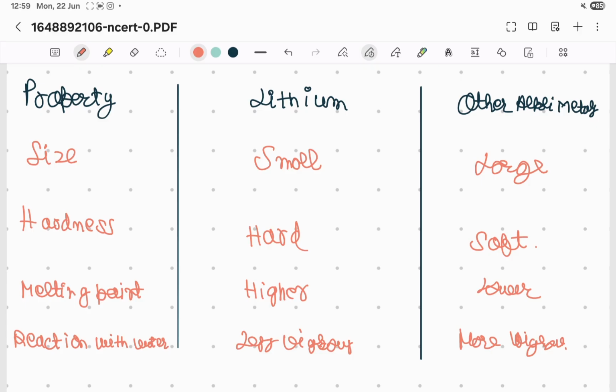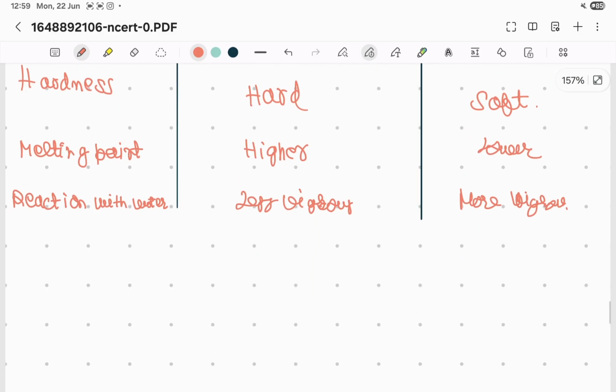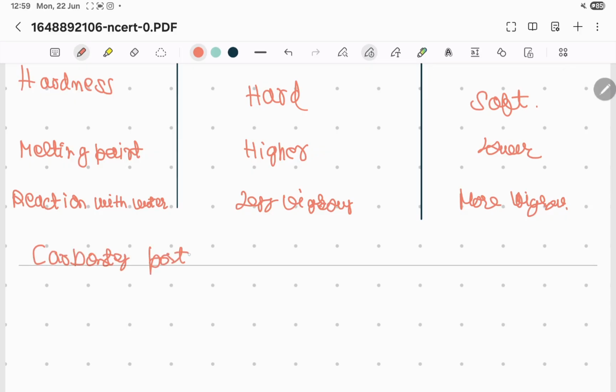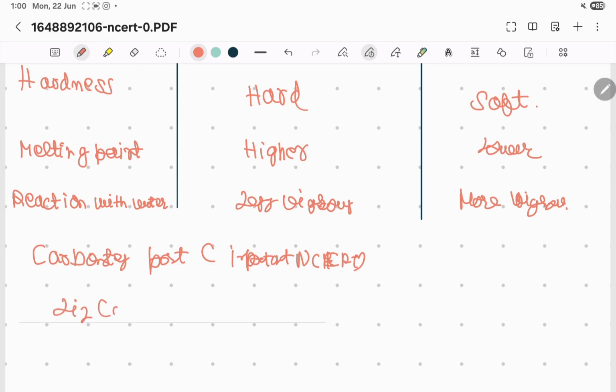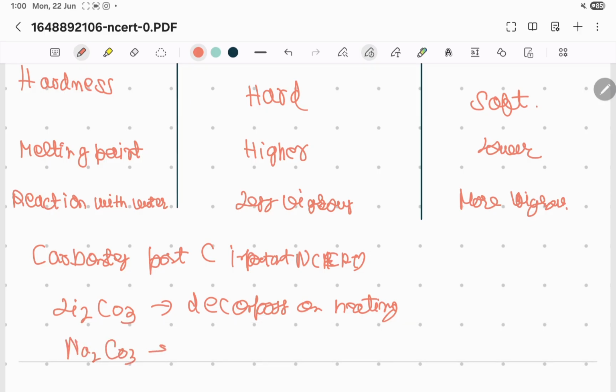Basically sodium reacts vigorously with water, but lithium reacts slowly because lithium has a strong metallic bond. That's the reason. Talking about the carbonates part, which is important for NCERT, lithium carbonate Li2CO3 decomposes on heating, while Na2CO3 is stable.